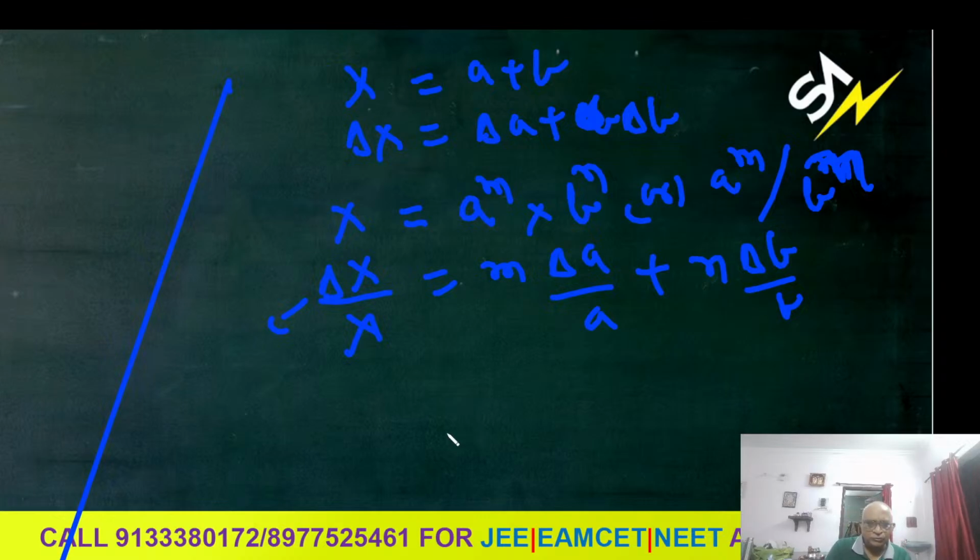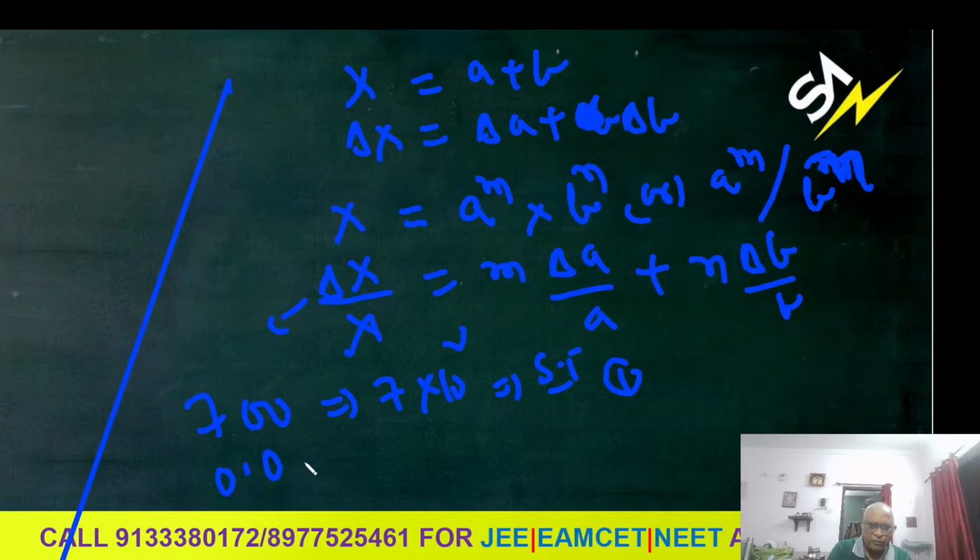Okay, students, so the remaining topic is significant figures. I'll give an example: 700. What are the significant figures? Only one, since you can write it as 7 into 10 square. All non-zero digits are significant, so 714 means 3. For example, 0.04: the zeros here are not significant, this is formality. You can write this as 4 into 10 power minus 2, so the significant figures are nothing but 1, student.